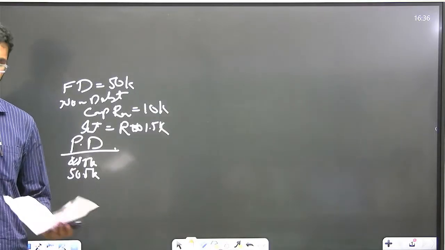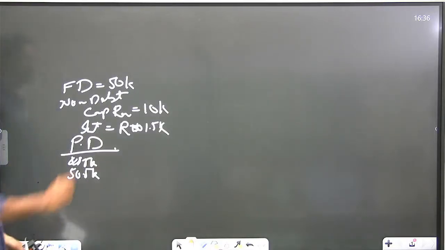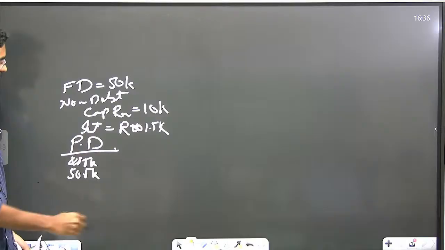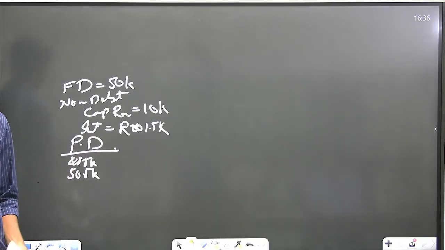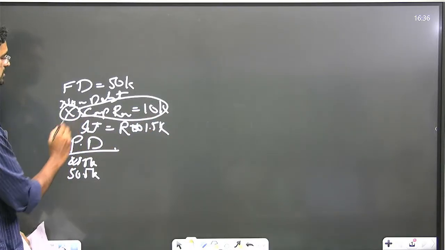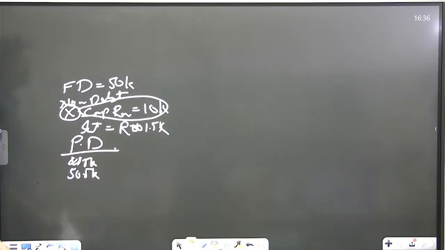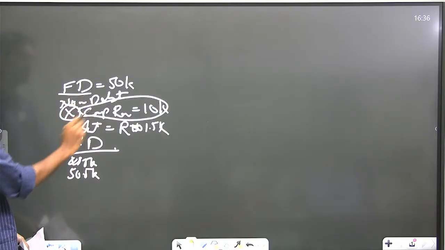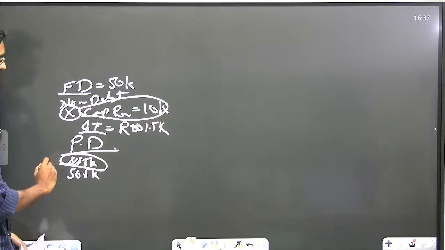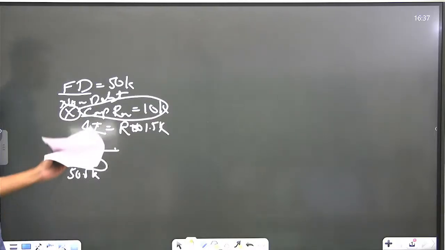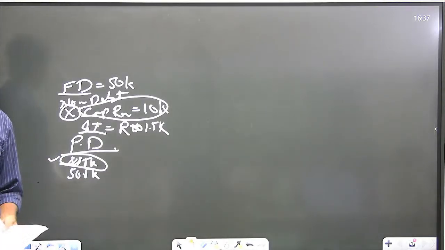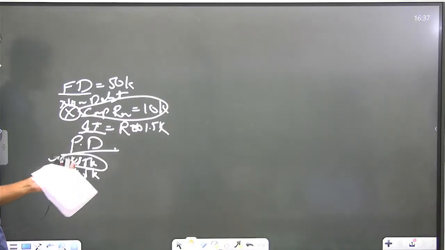So many of them who lack conceptual clarity will try to somehow perform operations with these three numbers, adding this, subtracting this one, something or the other, and they'll get an answer. Those who have conceptual clarity say that this number is completely redundant. He just gave this to confuse the students. To calculate the primary deficit, we have to subtract interest payments from the fiscal deficit. We subtract these two, and 48,500 crores is the answer. He is giving such numbers to confuse the students. There was another calculation problem also. Two calculation problems came from economy this year. So this is one such changing trend.